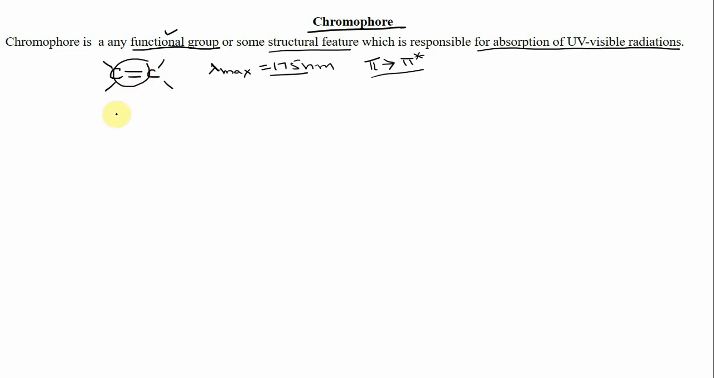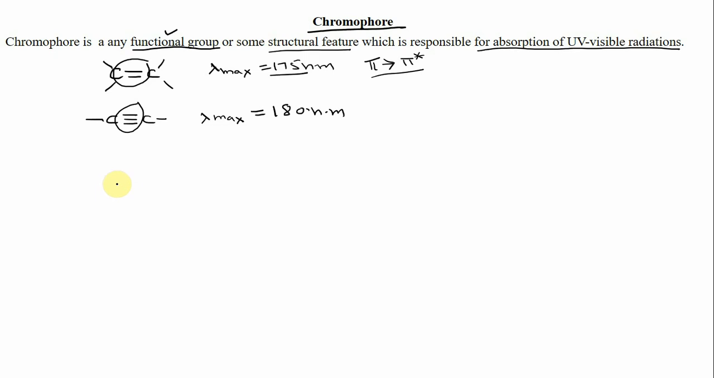Similarly, if you have an alkyne, in the case of alkyne the absorption takes place at 180 nanometer. So here lambda max is 180 nanometer. Here the transition takes place due to pi to pi star transition, and this triple bond acts as a chromophore. We do not take the single bond as a chromophore because it is present in all organic compounds and it absorbs UV visible radiations of very short wavelength, as we have discussed in the first lecture. So the single bond is not a chromophore. So here it is a double bond, here it is a triple bond.